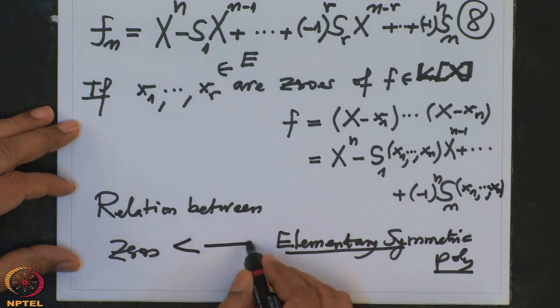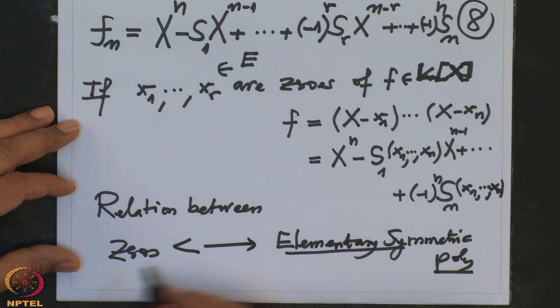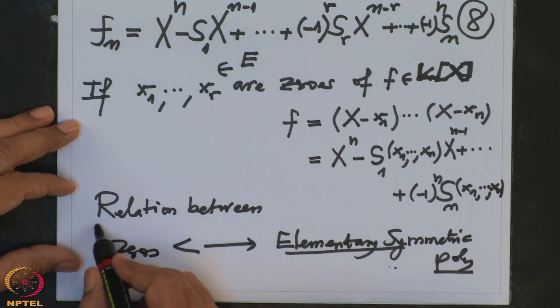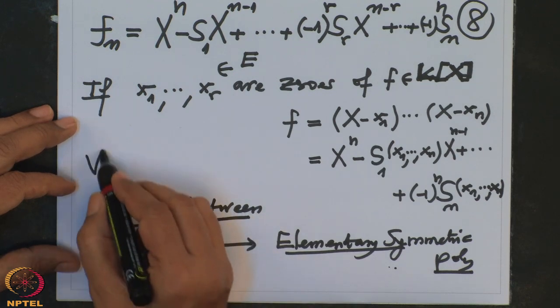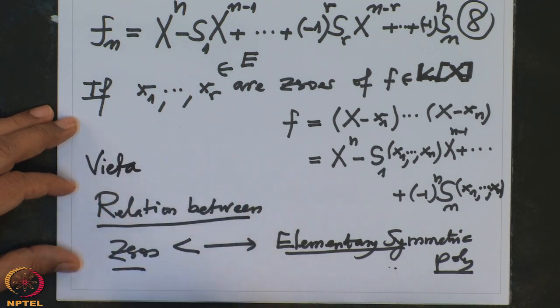This correspondence. If I know the zeros, I know the elementary symmetric functions evaluated there, and if I know those coefficients, our problem is to relate them to the zeros. This relation was already known to Vieta. So, a simple case, let me show you, and that is what we want to generalize now.